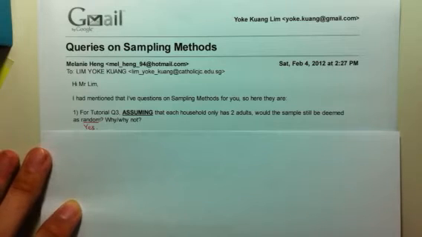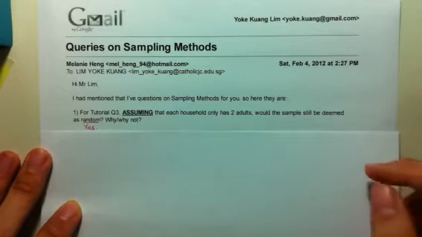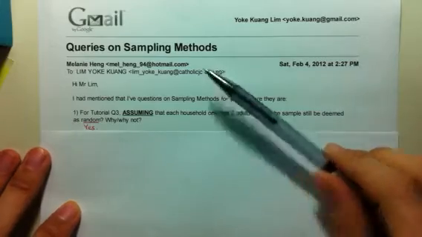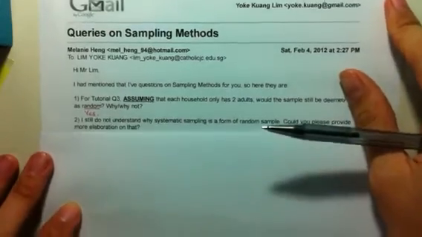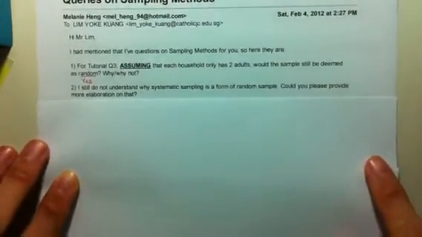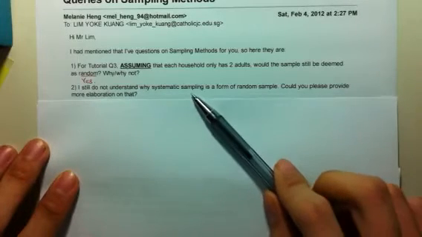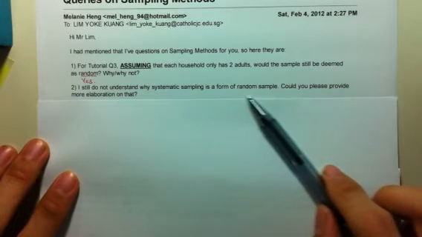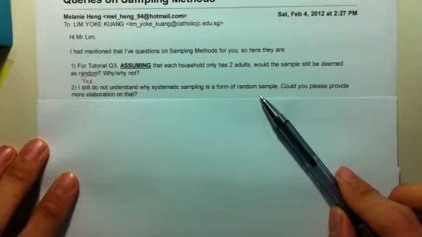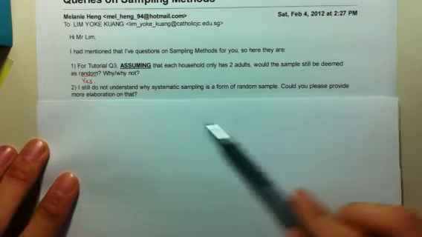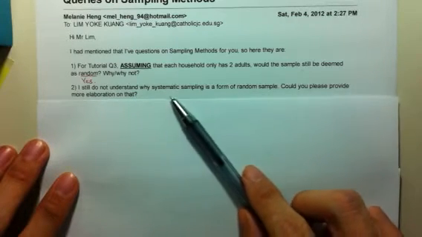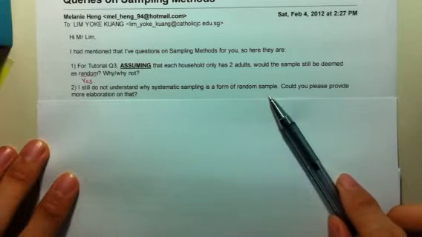Alright, we were having some queries with regard to the topic on sampling methods, and now the second question we'd like to clarify is whether systematic sampling is a form of random sample. Now, could we provide more elaboration on why systematic sampling is a form of random sample?